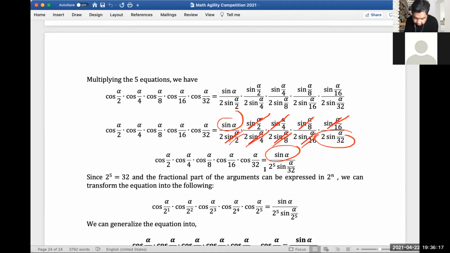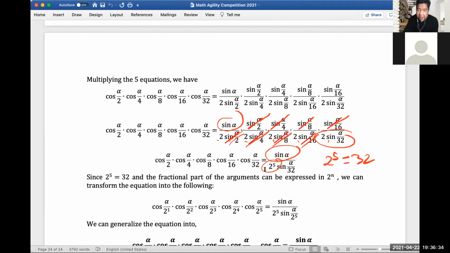So if you noticed, if you multiply 2 times 2 times 2 times 2 times 2, that's 2 to the 5th. And actually 2 to the 5th is also equal to 32, right? So we can generalize that this fractional part of the argument can be expressed as 2 to the n.